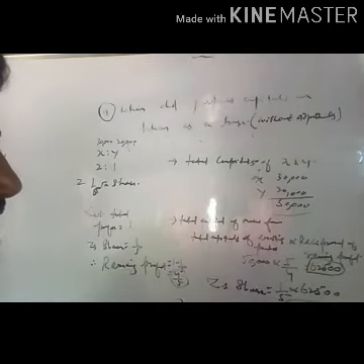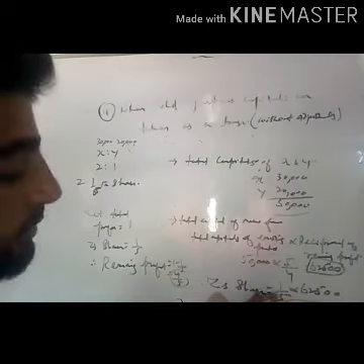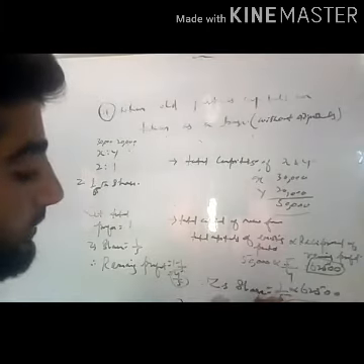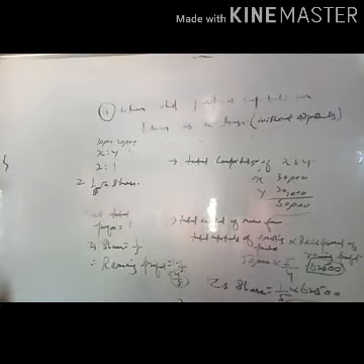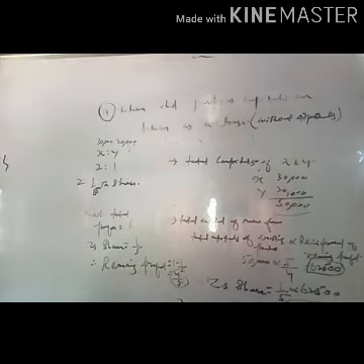Out of this 62,500, Z will have to bring 1/5, because his share is 1/5. So Z has to bring 12,500.